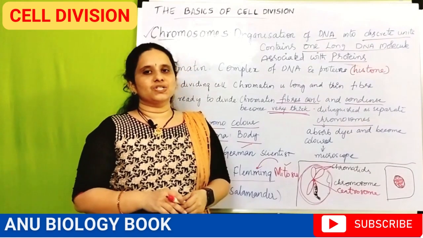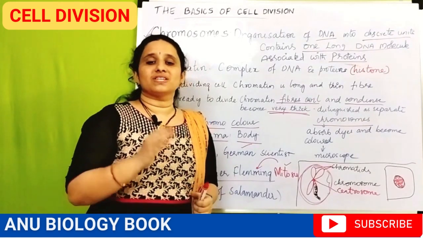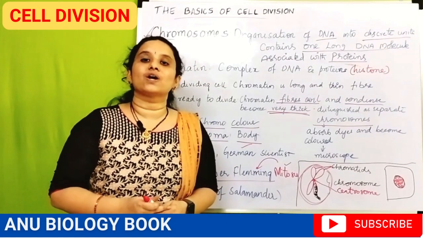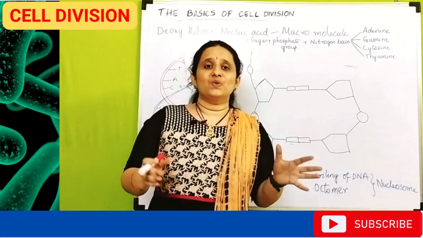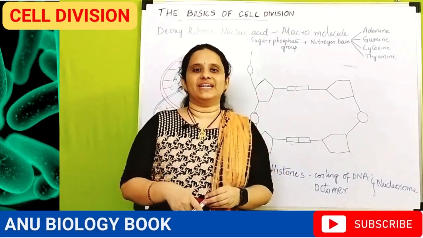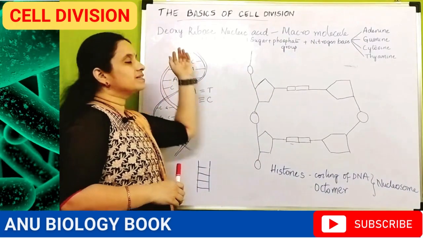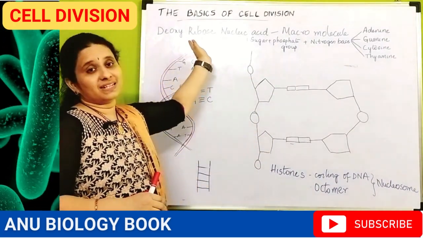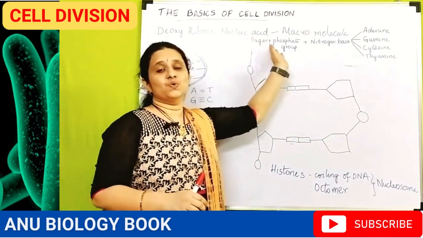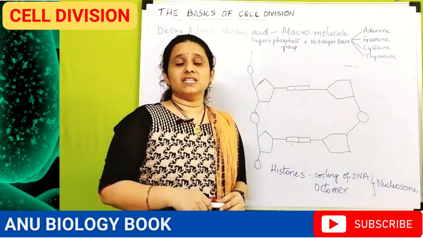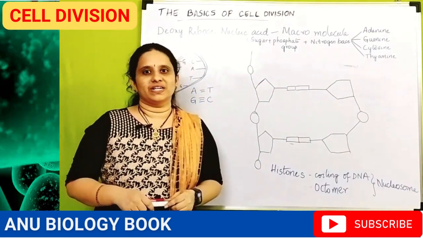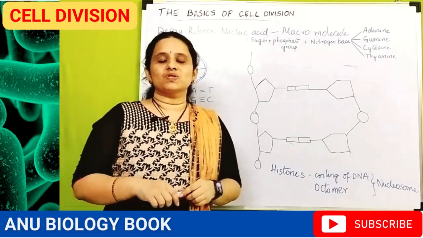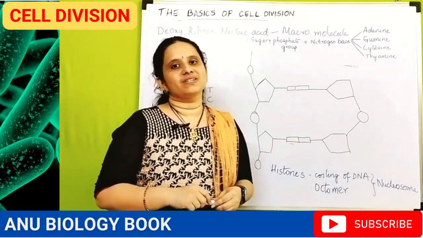Now, let's get into the brief detail of the structure and functioning of a chromosome. So now, let us see the structure of DNA. As I have already told, DNA is deoxyribonucleic acid. DNA is called a macromolecule because a single chromosome contains a long chain of DNA.